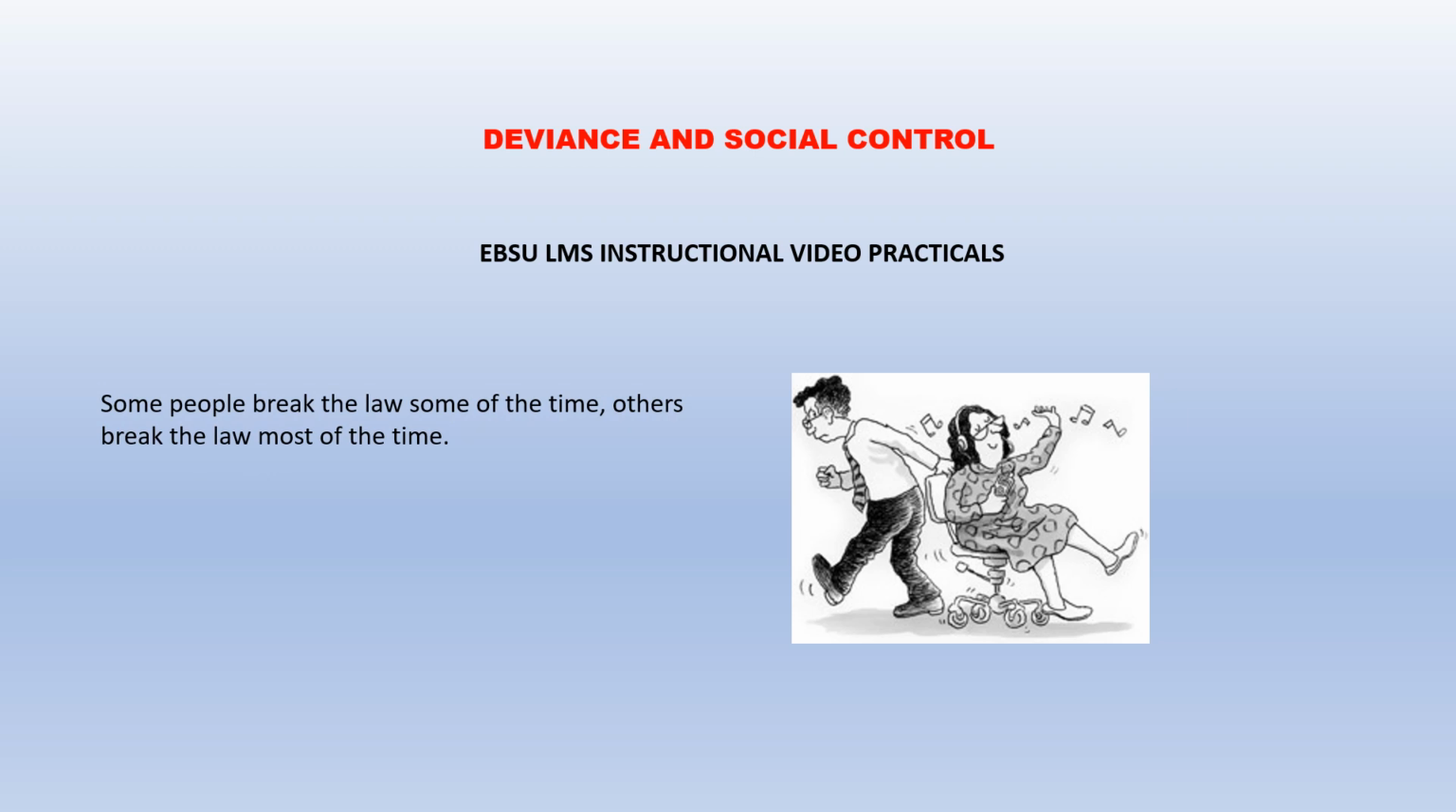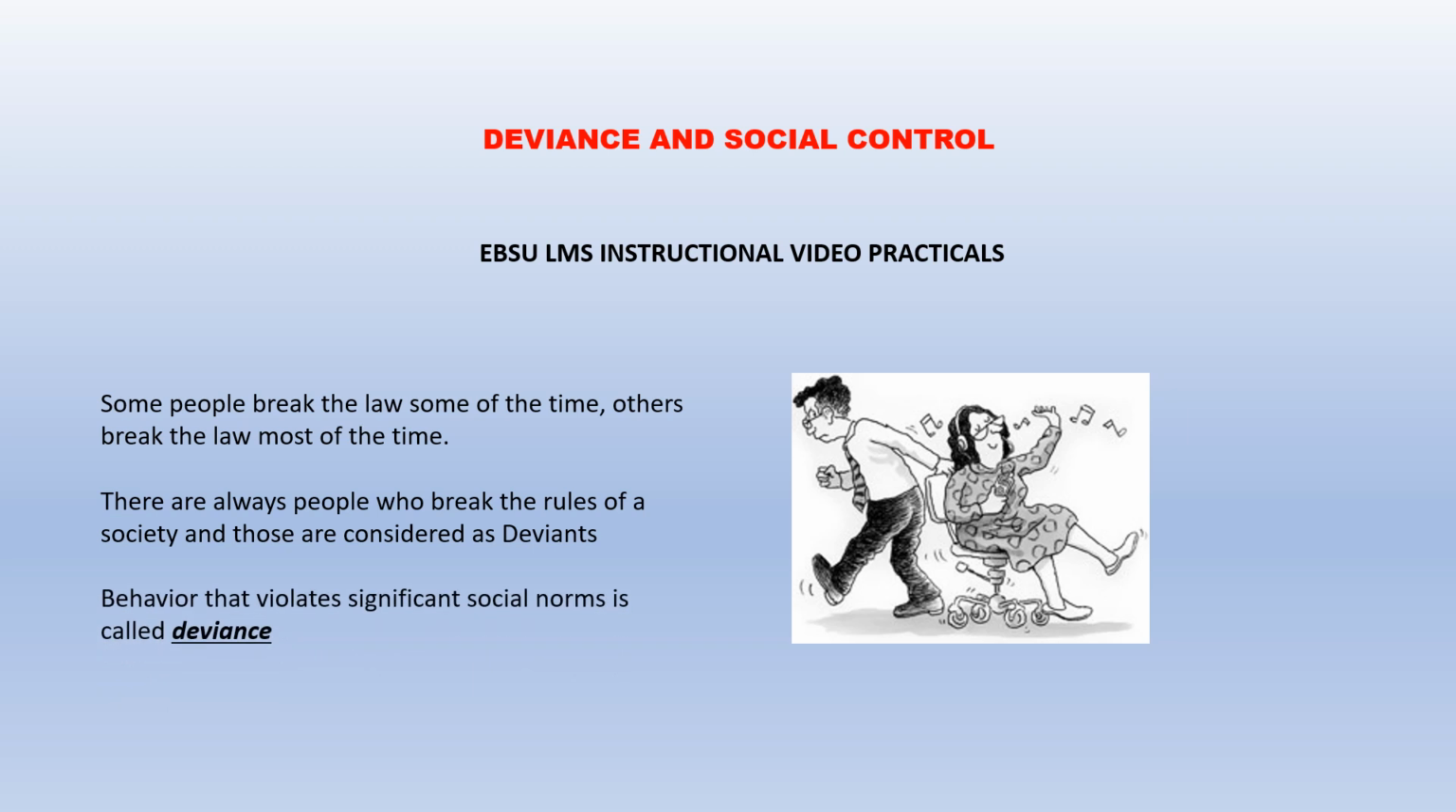So, what is deviance? If you notice, some people break the law some of the time, others break the law most of the time. As you can see, we have a picture of somebody who is dragging somebody by force. One may consider that as a deviance. Meanwhile, there are people who usually break the law, and these people do this all the time. And these are the people that we consider as deviants in our society.